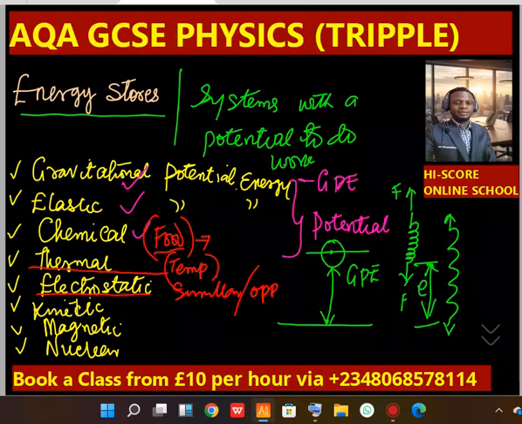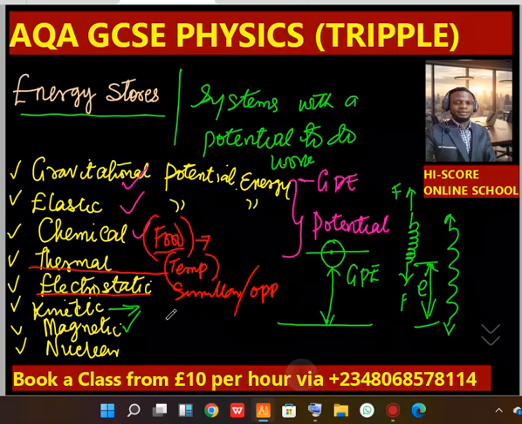The next one is KE, kinetic energy. This is energy possessed by a moving body, like what we saw in the case of the car. Energy possessed by a body by virtue of its speed. The speed of an object is the reason for the energy called kinetic energy. Next, we have magnetic energy.